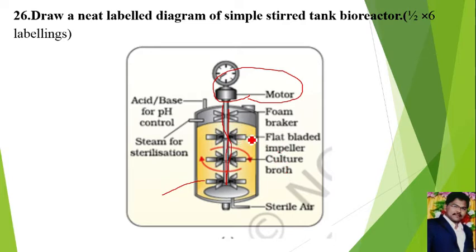Each fan, or each part of these plates, does a different function. For example, the top plate is the foam breaker. Continuous rotation of the motor will rotate the fans which are present under the culture broth.